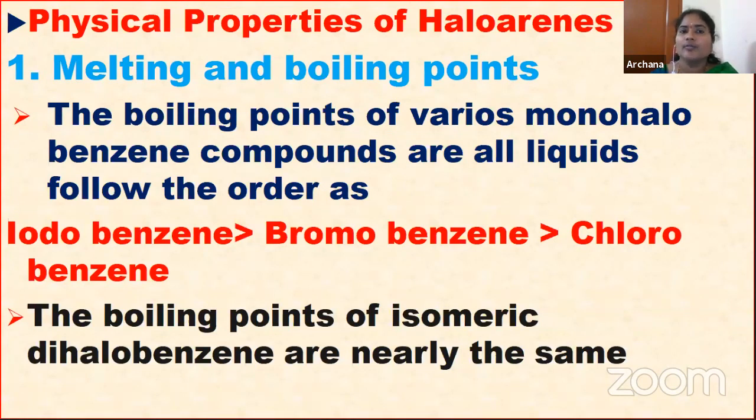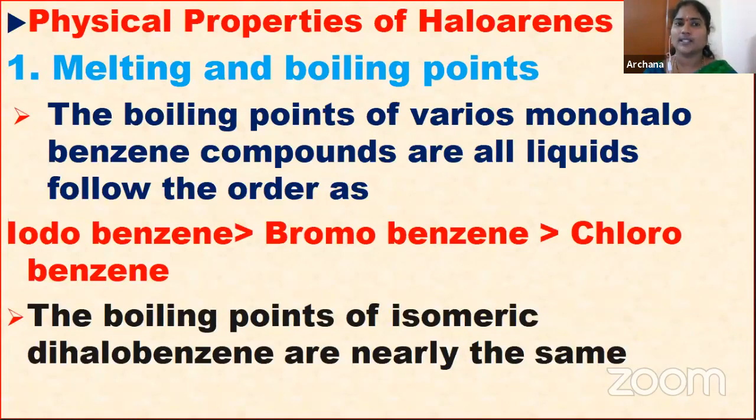See, one by one. When we are considering the melting points and the boiling points, first of all, take the boiling points of various monohalobenzene compounds, which are liquids, meaning only one halogen is there: chlorobenzene, bromobenzene, iodobenzene.